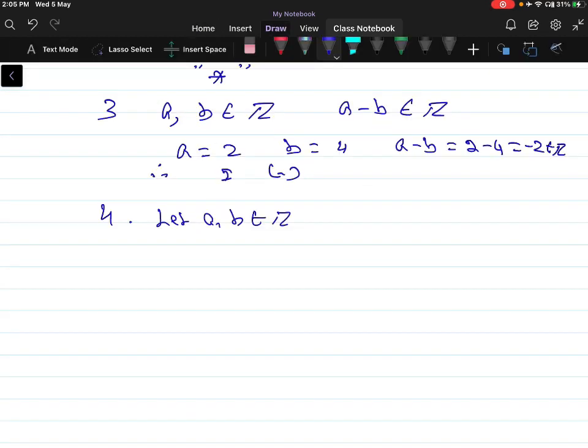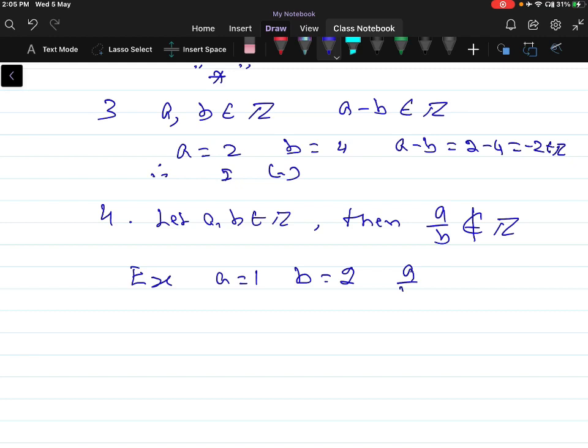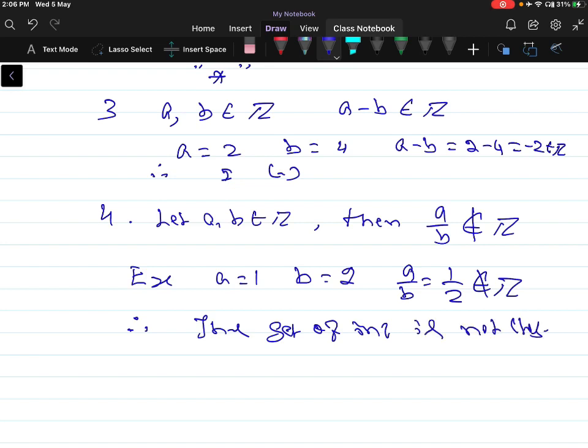Let the two numbers a and b belong to the integers. Then the division of two integers, that is a by b, is not an element of Z. For example, if you take a is equal to 1 and b is equal to 2, then a by b, that is 1 by 2, is not an element of the set Z. Therefore, the set of integers is not closed with respect to division.